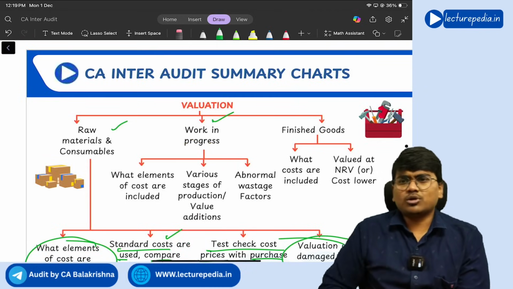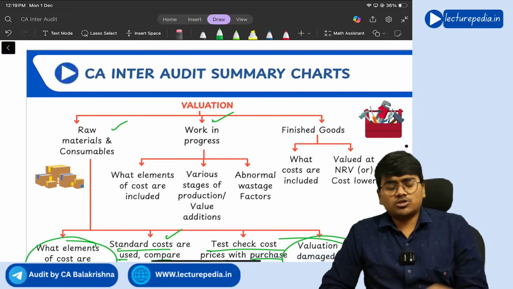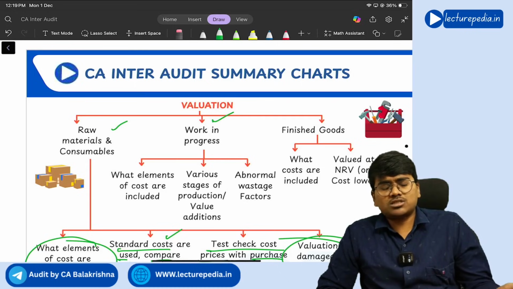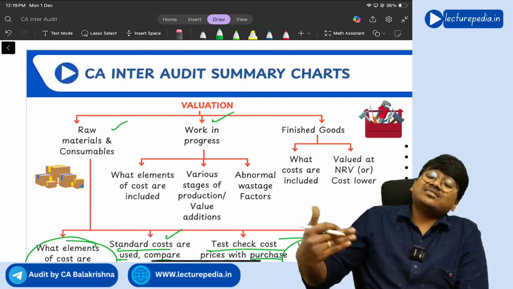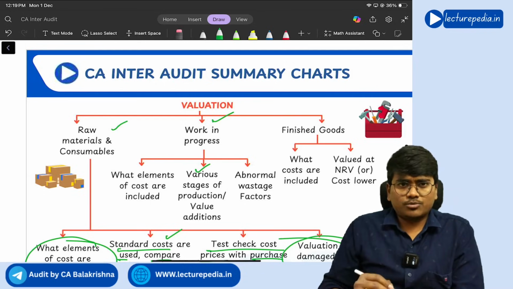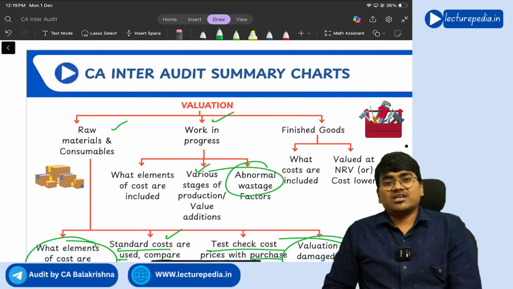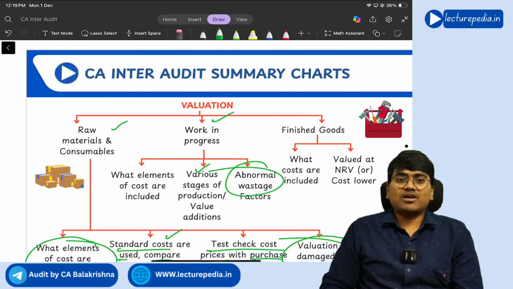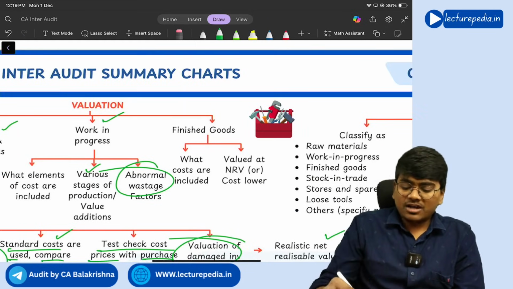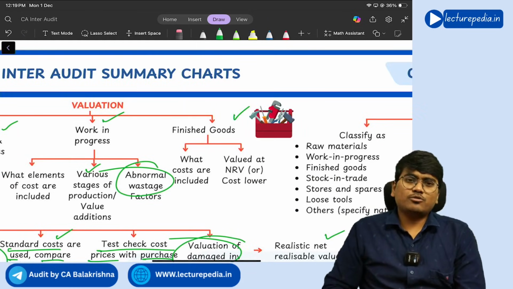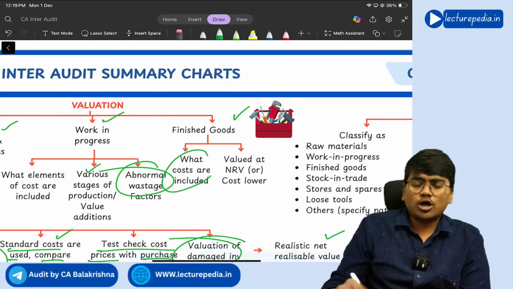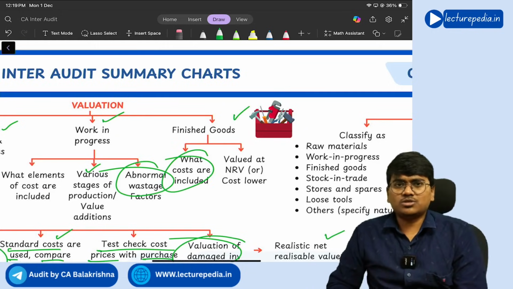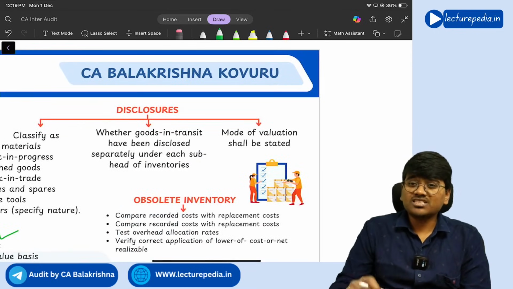Next, work in progress. With respect to valuation of work in progress, the auditor needs to see what elements of cost have been included in the work in progress, what are the various stages in the work in progress, and whether there are any abnormal wastage factors. These things the auditor will consider for valuation of work in progress. And finished goods, of course, will be valued at cost or NRV, whichever is lower, right?